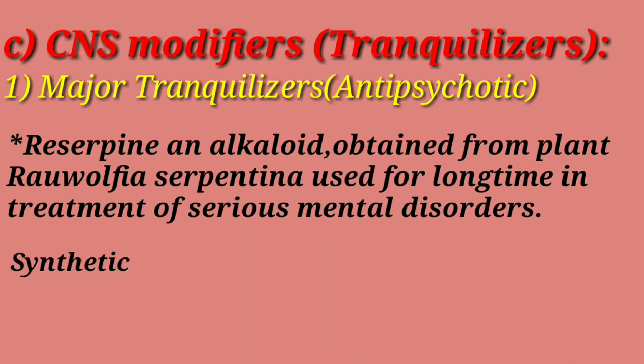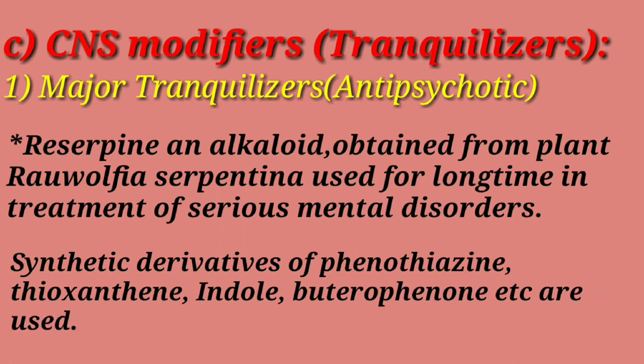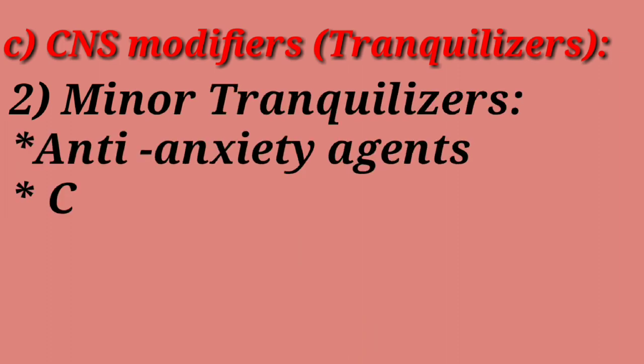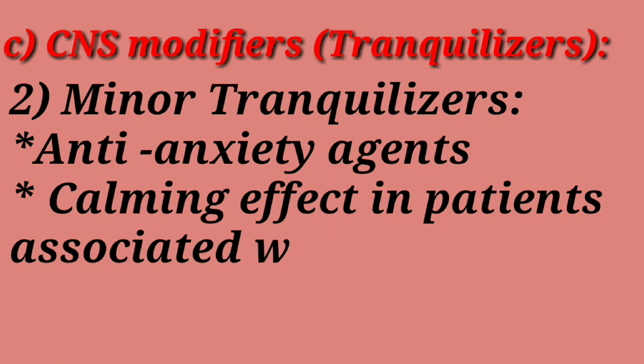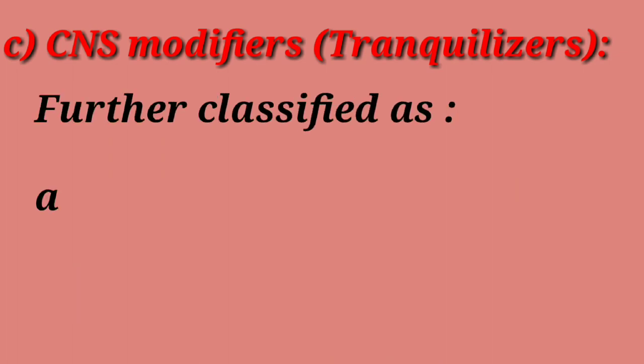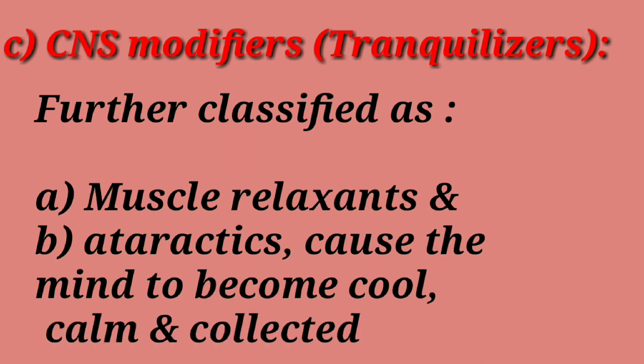Now, synthetic derivatives of phenothiazine, thioxanthene, indole, butyrophenone, etc. are used. Second is minor tranquilizers. These are anti-anxiety agents which have a calming effect in patients in an anxiety state associated with neurotic personality. Students, they are further classified as muscle relaxants and ataractics which cause the mind to become cool, calm and collected.